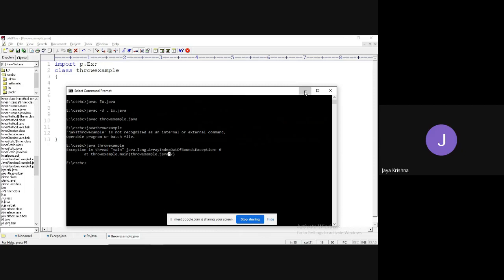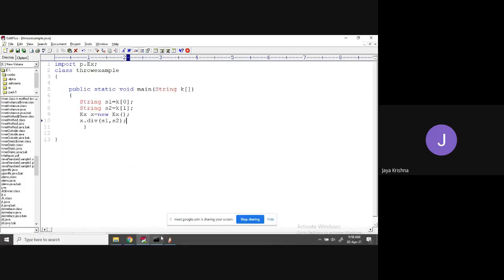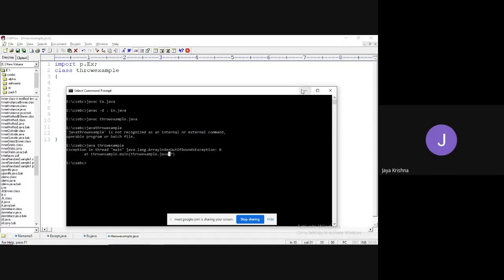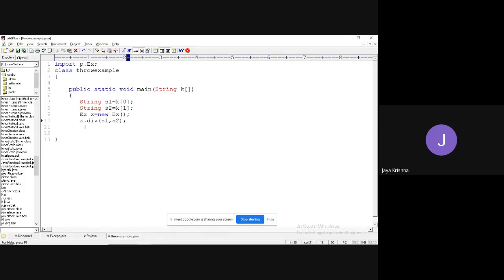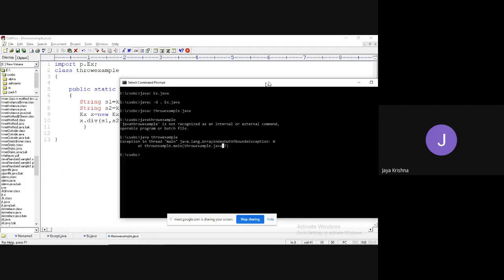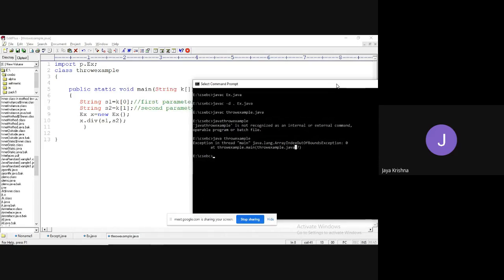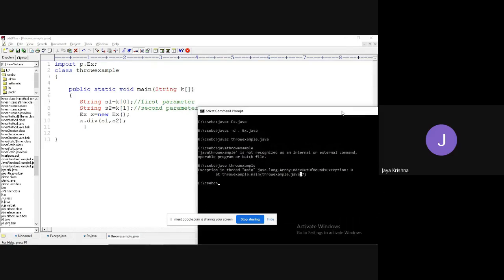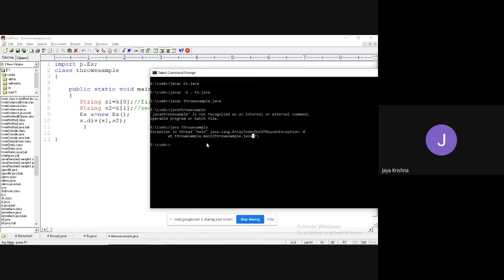Guys, we are trying to work with command line arguments, meaning that I'm going to accept the first parameter from the command line argument and the second parameter from the command line argument. But are we really passing anything? There is an array with 0 elements, but we are trying to access two elements, k of 0 and k of 1. That is the reason it is going to raise an exception.